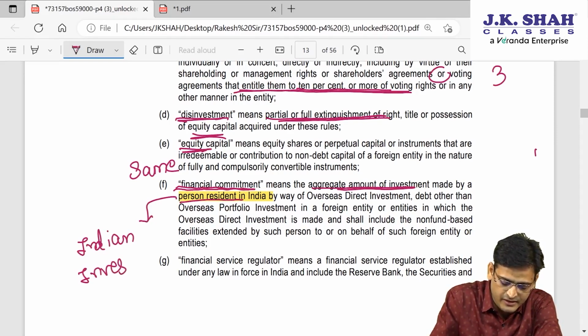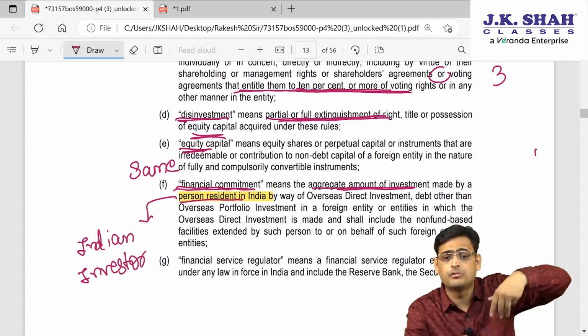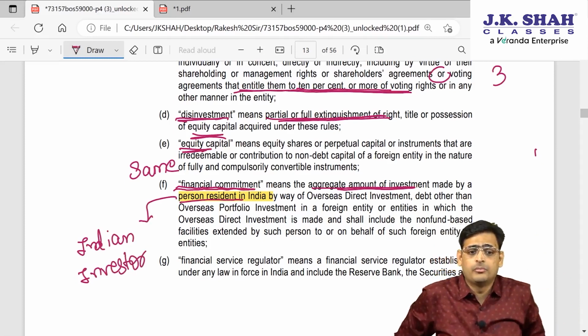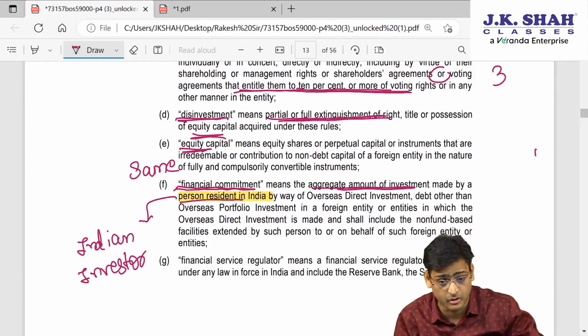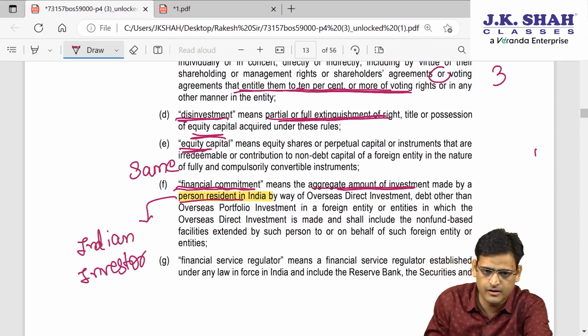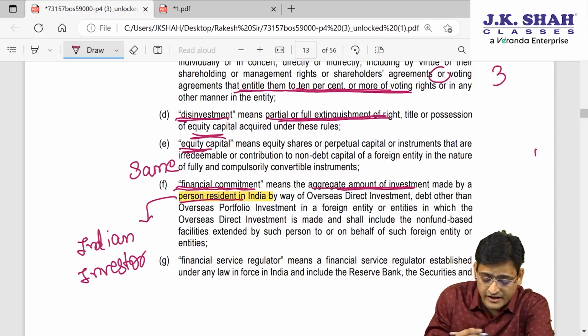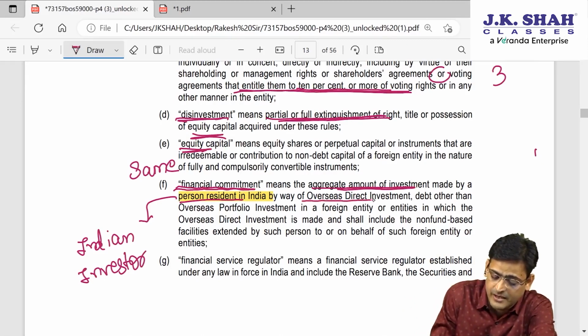An Indian investor is making an investment outside India. So can I say the money which is going outside India, by an Indian investor, in layman's terms, is a financial commitment, but not precisely. Now I will tell you the precise definition. What is financial commitment? When an Indian investor, that is a person resident in India, is making investment by way of ODI,